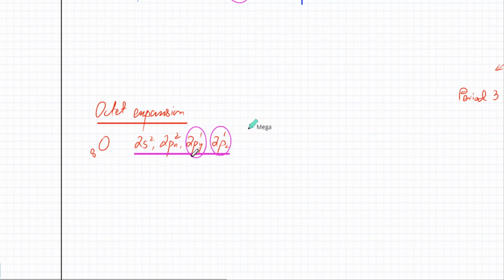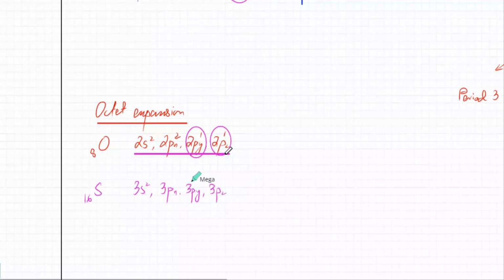There is no other orbital, the rest are already full, right? There are no further orbitals. The second shell has only this many orbitals. Is that clear? Yes, sir. So in oxygen's shell, you can't expand its octet. If I come to sulfur, which is period 3, the outer shell of sulfur has 16 electrons. If you write the electronic configuration, the outer shell would be 3s2, 3px, 3py, and 3pz, and it's going to be 2, 1, and 1. And then 3d comes in.